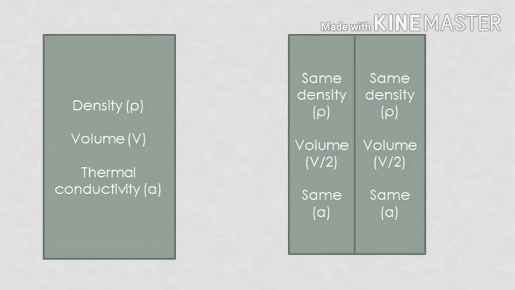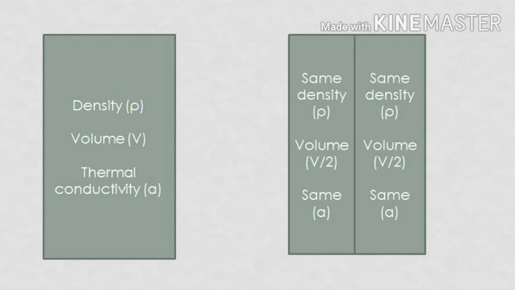If I give you a block whose volume is 1 meter cube, and if you divide it into two equal parts, then one part will be 0.5 meter cube and the other will be 0.5 meter cube. Here what happens is the volume gets divided, or the size gets divided, or the sides get reduced, hence it is an extensive property.